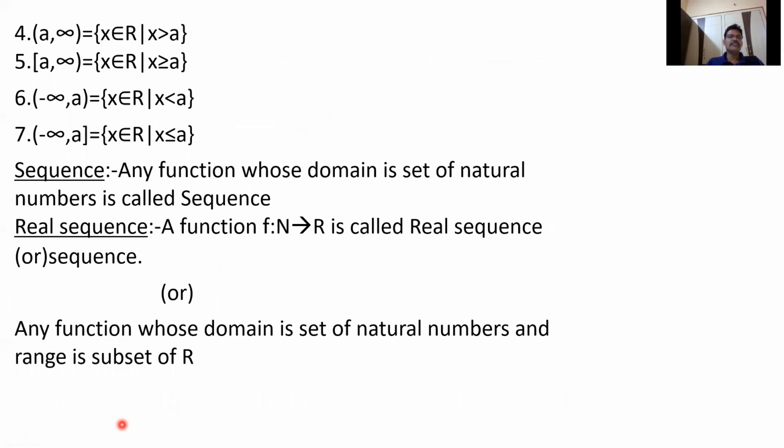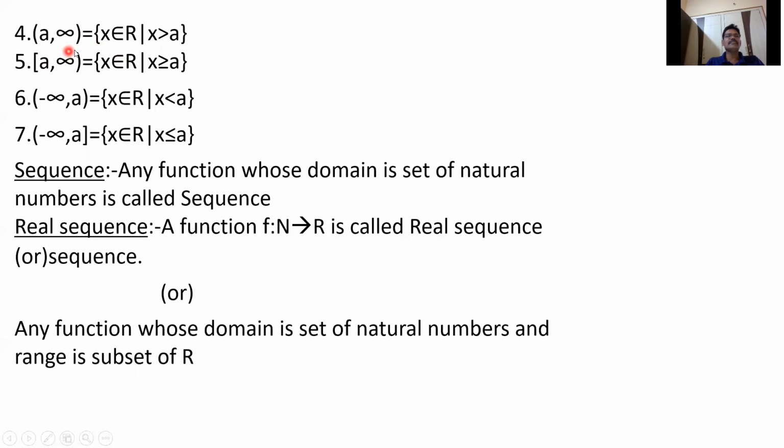Now (a, infinity) is the set of all real numbers x greater than a. Whenever we are writing infinity or minus infinity, we write only open, because we don't know what the infinity is. That's why we write only open; we don't write close. So (a, infinity) means the set of all x such that x is greater than a.